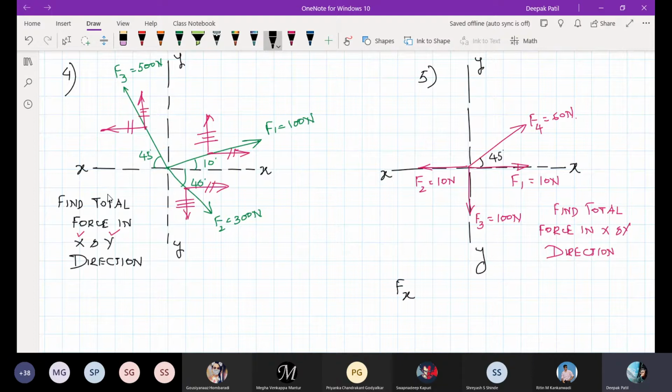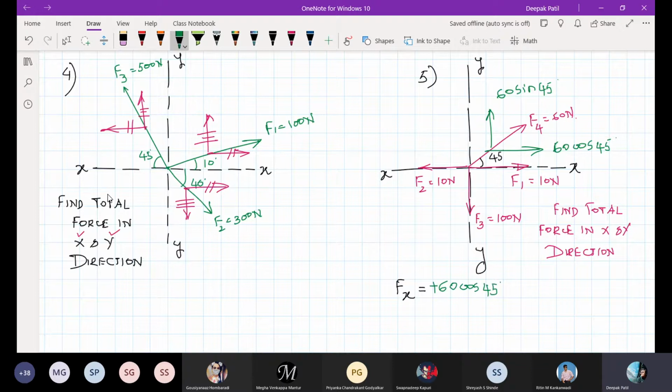So the total force in x direction, I will make it as Fx is equal to, first let me find the x component of this force. X component of this force will be like this, and its value will be 60 cos 45. And the y component will be 60 sin 45. Okay, so that is 60 cos 45 and it is 60 sin 45. So when I try to find the total force in x direction, I will take first 60 cos 45 and I will take it plus because as per our sign convention, it is in the positive direction.